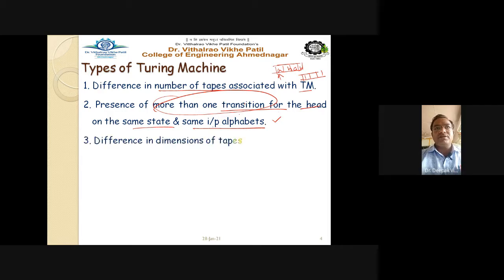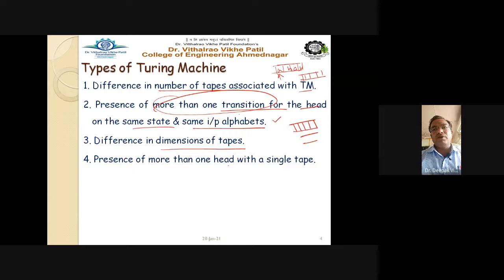Another factor responsible for the type of Turing machine is the difference in the dimension of the tapes. The input tape can be single dimension, as well as double dimension. If you change the dimension, you can call it a different type of Turing machine.